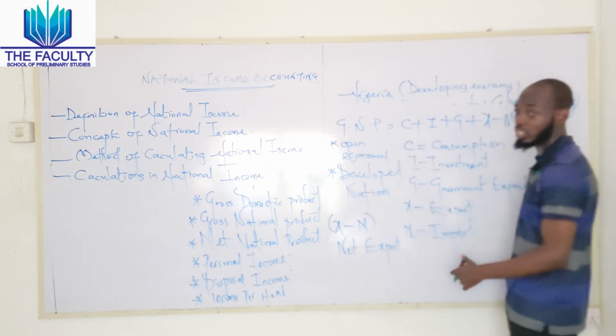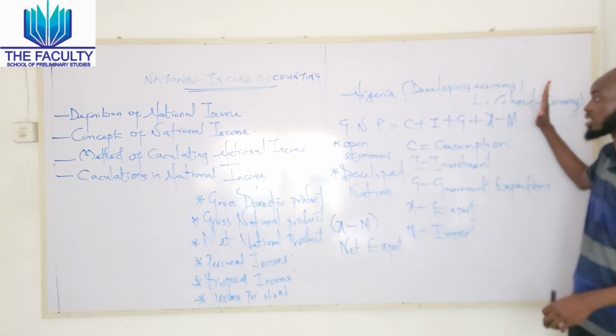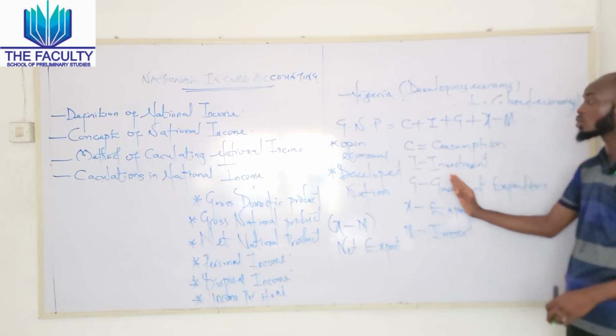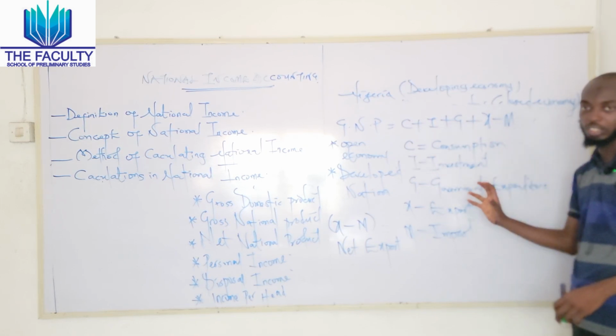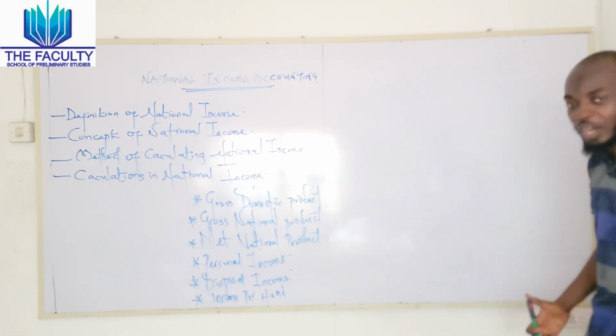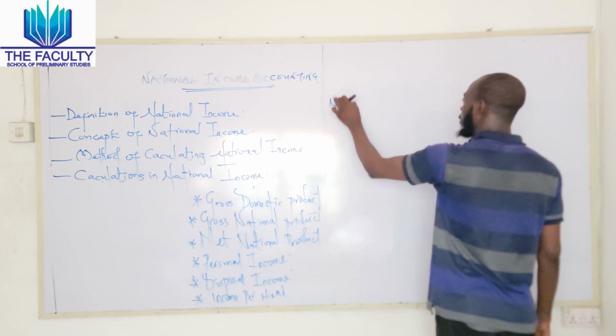So export minus import is regarded as net export. This is GNP, which is applicable to an open economy and also a developed nation. That's the second concept of national income.